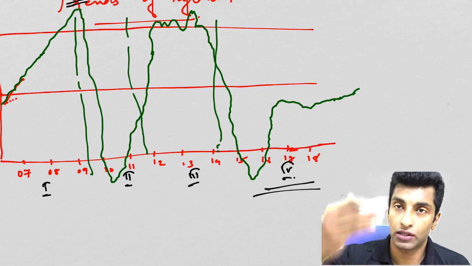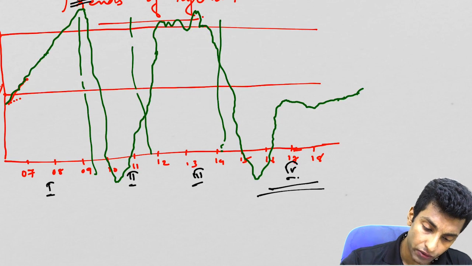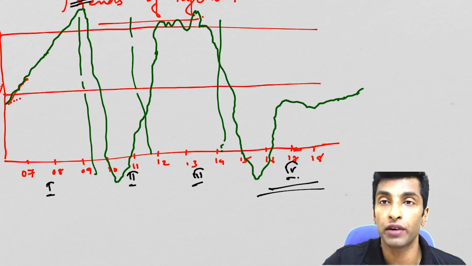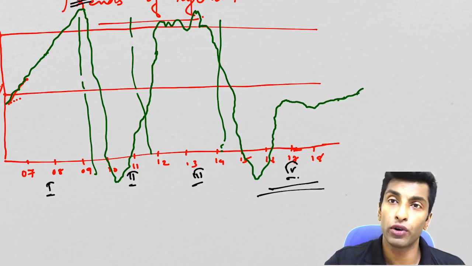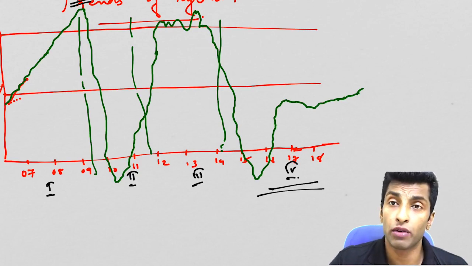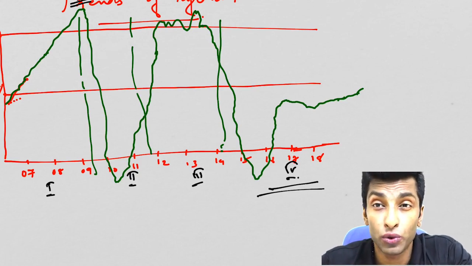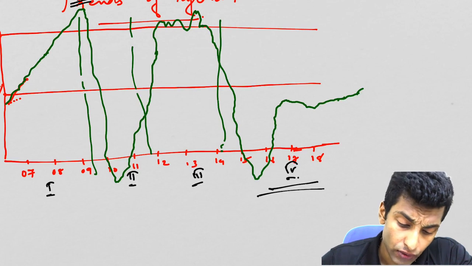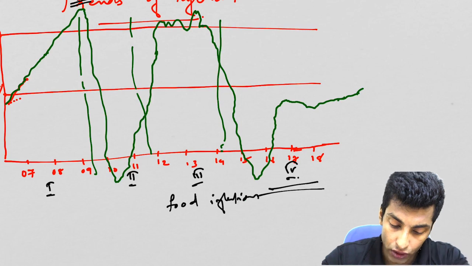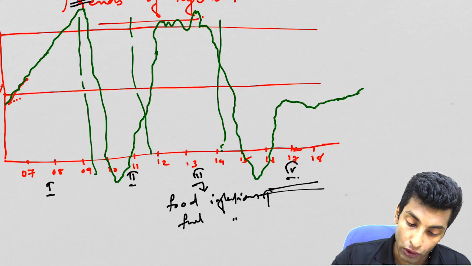Inflation decreased in the fourth phase because crude oil prices came down drastically. Then why was it so high in the third phase? If you see here, crude oil prices were so high, and it was also accompanied by food inflation. So if you remember, I've told you food items are inelastic, and if their supply cannot meet demand easily, even a small variation in supply can cause a huge change in the price level. So that is what actually happened. It is because of food inflation. So we have discussed that food inflation was one of the reasons. So food prices were so high during this phase, and fuel also.